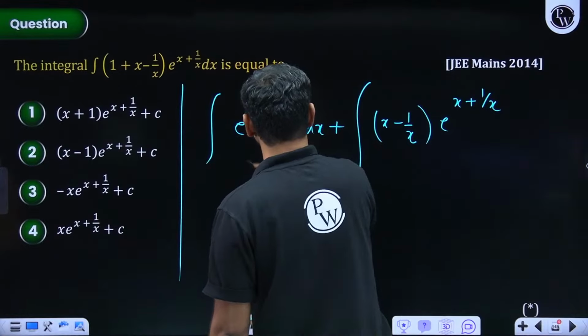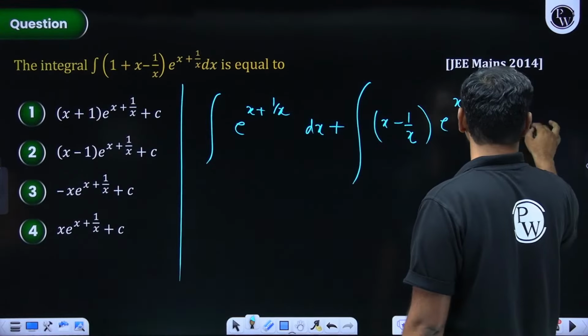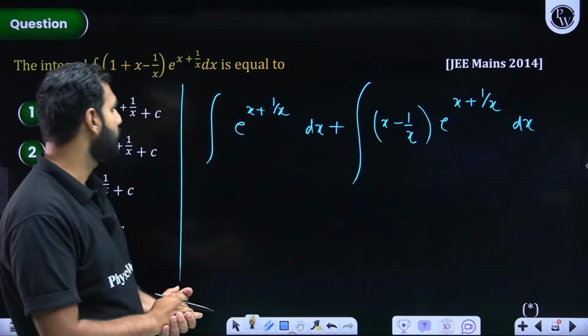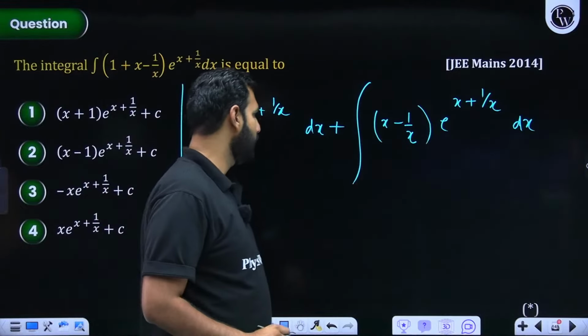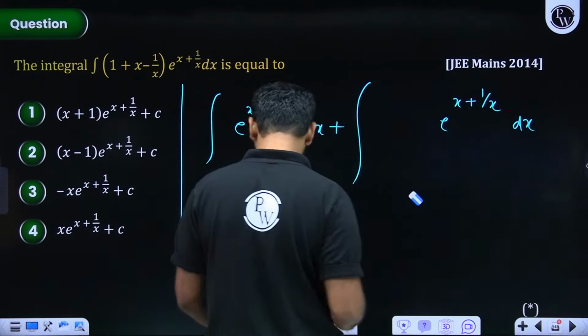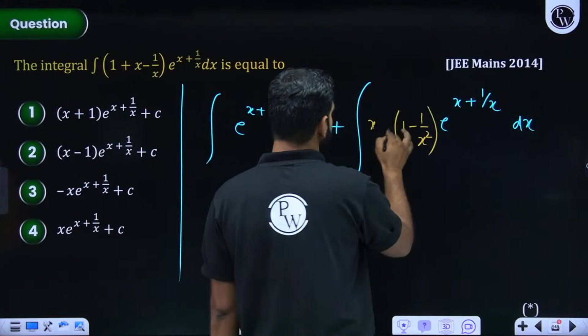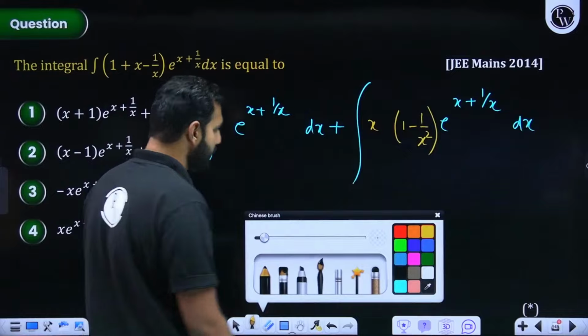Pay attention to this. I am going to tell you something very interesting here. Before I tell you, I hope there is no confusion on this particular part. I hope everybody is with me. Now please pay attention. If I take x common from here, I'll be left with 1 minus 1 by x square. Sir, why did you do it? Now pay attention to this. I'm telling you a very important part here.